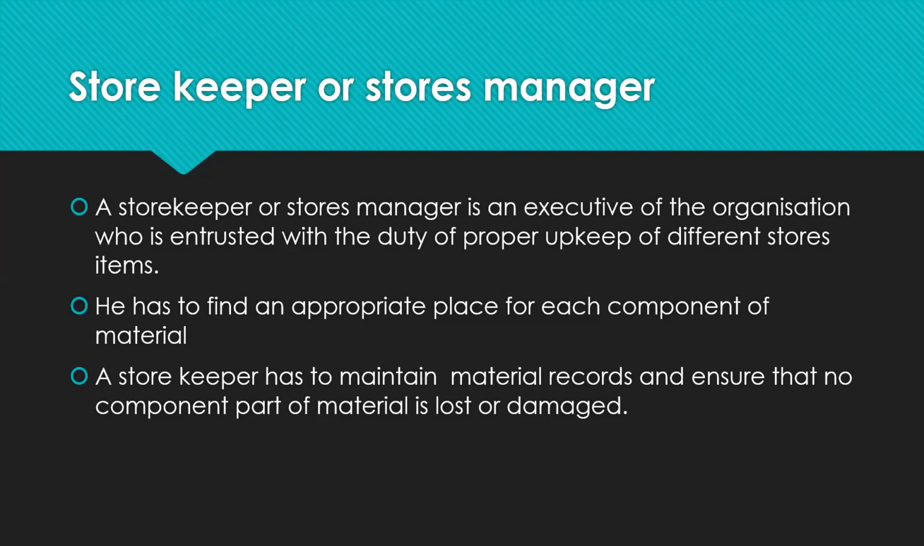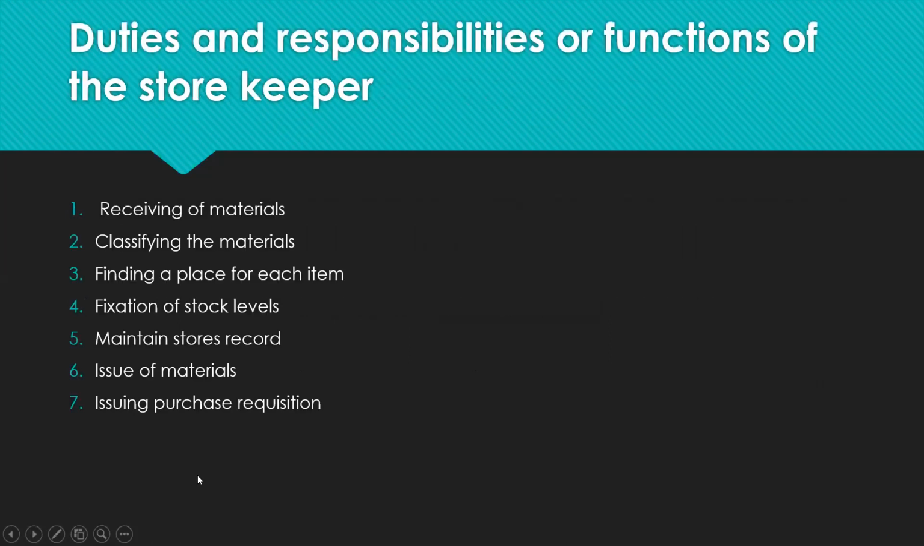He has to find an appropriate place for each component of material. A storekeeper has to maintain material record and ensure that no component part of material is lost or damaged. The storekeeper has the whole responsibility to maintain the material in the store. He has to issue the material as and when the production department requires it, and he has to receive all the purchase requisitions made by the production department, and hand them over to the purchase manager or purchase department.